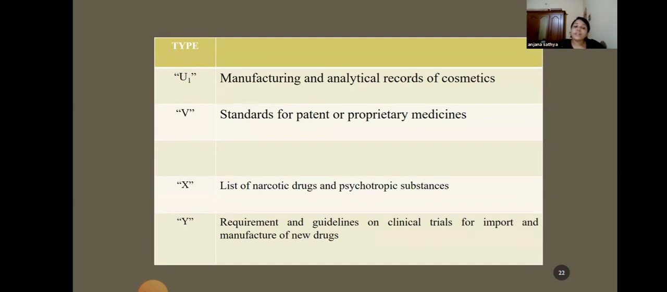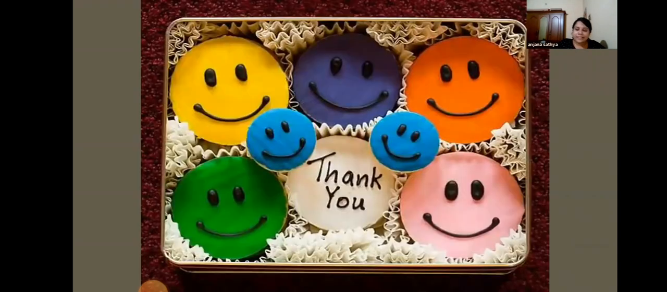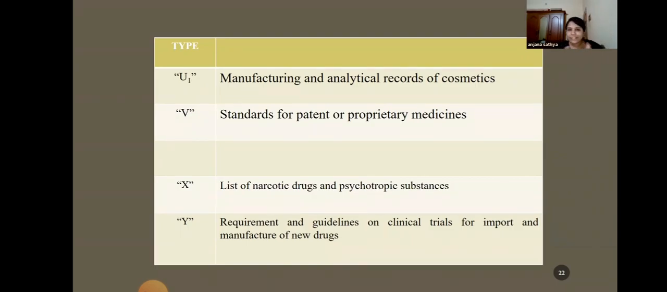Okay. Then Schedule V is standards that are to be complied with for patent or proprietary medicines. Schedule X is the list of narcotic drugs and psychotropic substances. Schedule Y is the requirements and guidelines of clinical trials for import and manufacture of new drugs. If you want to do a clinical trial, there are certain provisions that have to be followed, and all those provisions you can find in Schedule Y. Okay. So these are the important schedules of the Drugs and Cosmetics Rules.